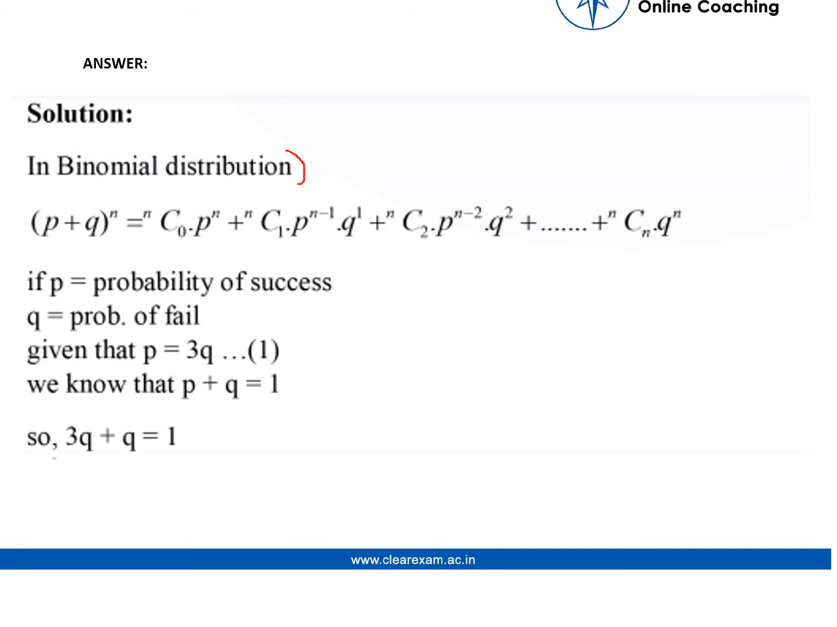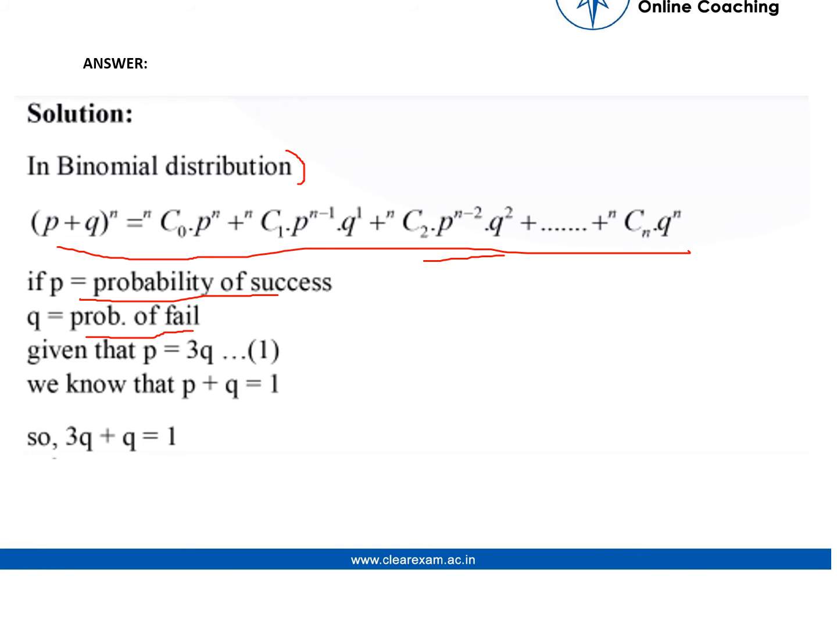The binomial distribution is given by the formula (p + q)^n, and it expands as nC0 p^n + nC1 p^(n-1) q^1 + nC2 p^(n-2) q^2 + ... + nCn q^n, where p is the probability of success and q is the probability of failure.